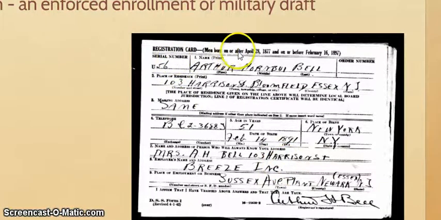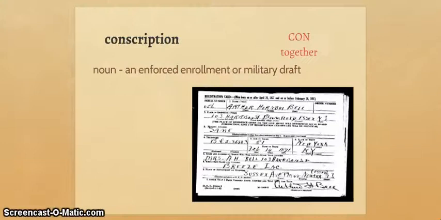What we have here is a draft card. So men born on or after April 28, 1877 and before February 16, 1897 here had to sign up for the draft. That's the age window they were looking for at this time. And you had to fill in all this information so that if the United States needed people to be drafted, to be conscripted, or to be essentially forced into the military because of a war, think World War II, we talked about Vietnam on the 50th anniversary, right? So all of those had a draft. We don't use the draft now. However, when people sign up to get their license, a lot of the time they have to fill that out anyway, just in case, right?